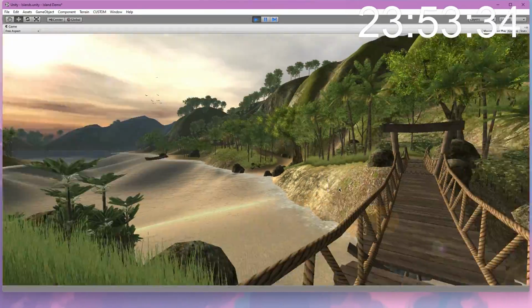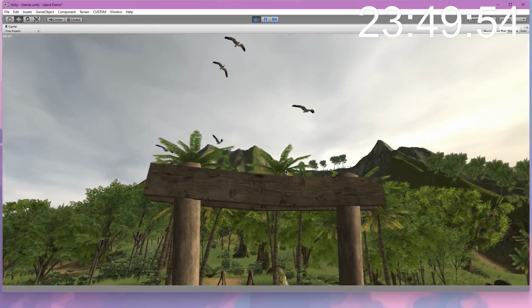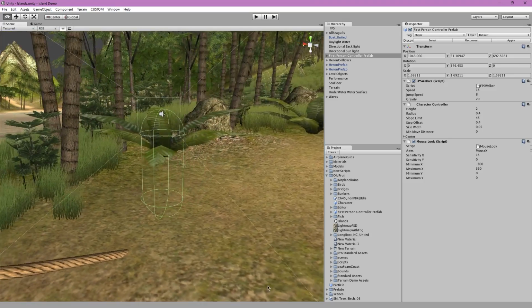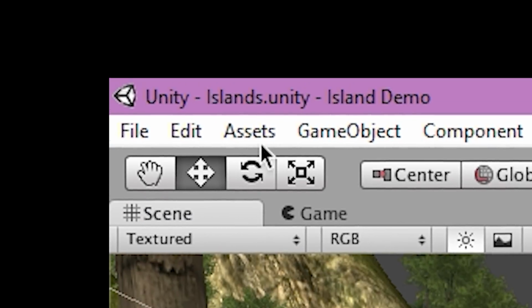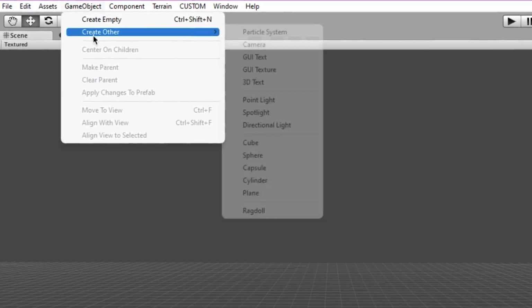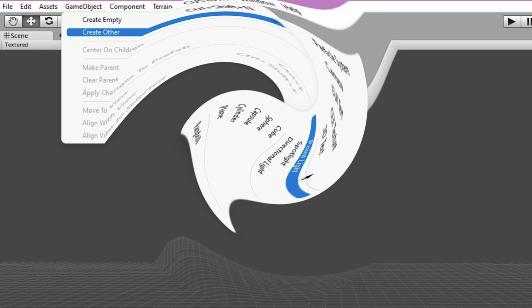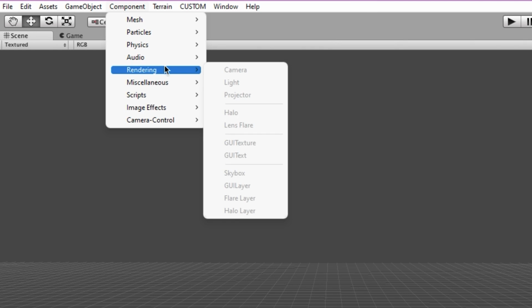Wow, this is a very old intro scene. Everything looks so ugly, but we expected that. They even let you have a first-person controller. But let's make our own scene. The first thing you'll notice is the fact that making new components and game objects is weird. But once you get used to it being on top, it's actually the same.